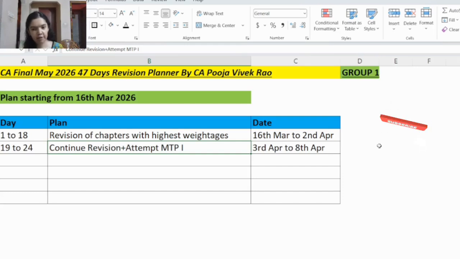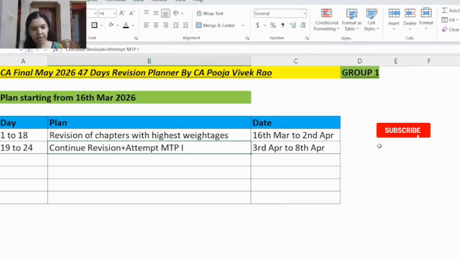Then for the AFM subject, you will have to check whether you have written the formulas correctly, and whether you have solved the numerical problem step by step. And for conceptual answers, even theory questions will come, right? You have to check whether you are able to understand the concept correctly and write it correctly in the exam.